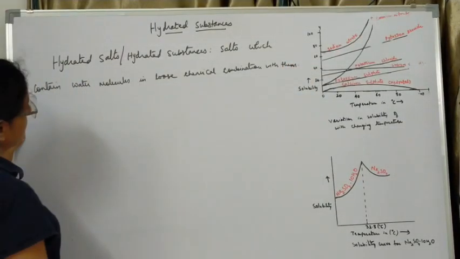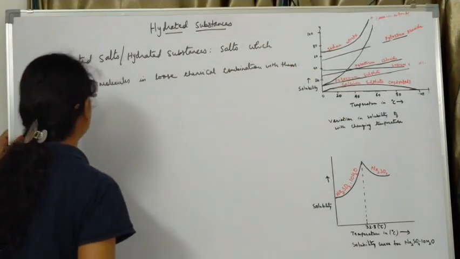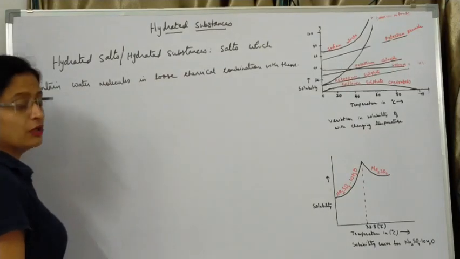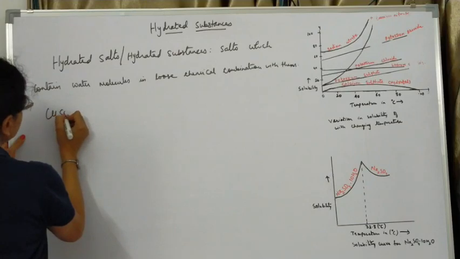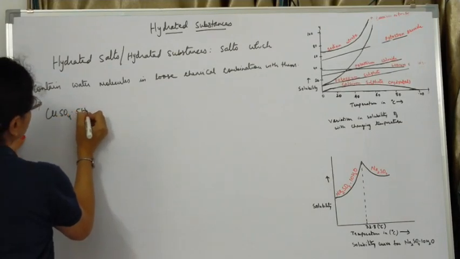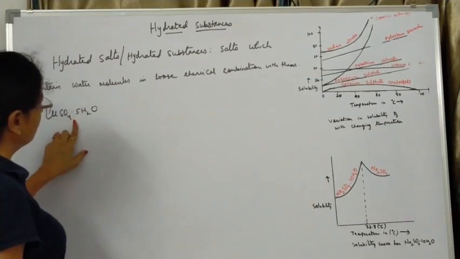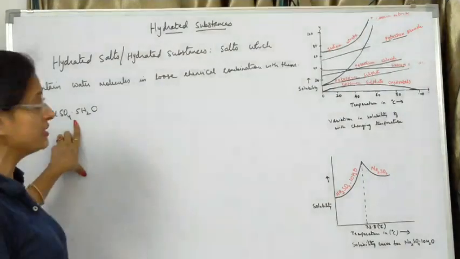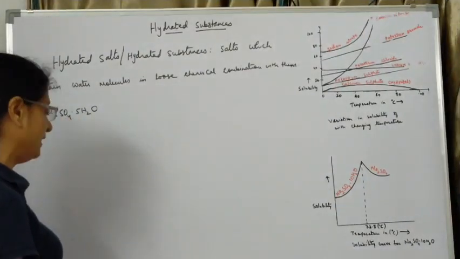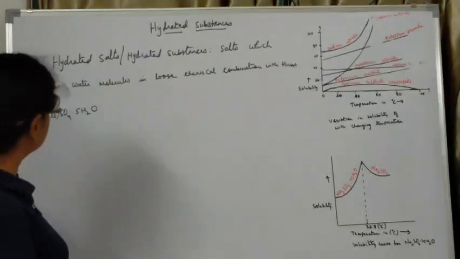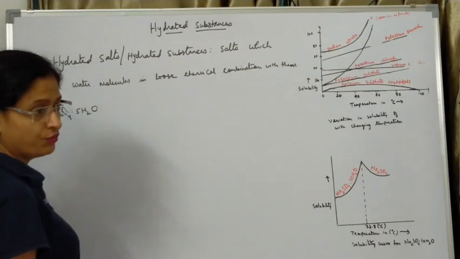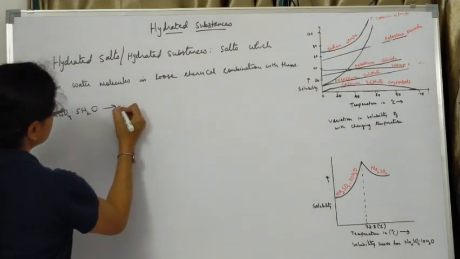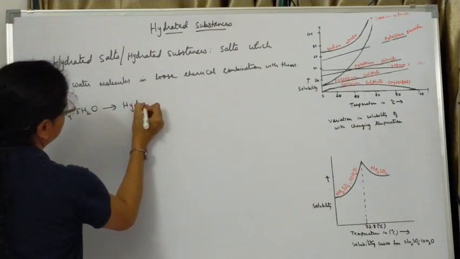Let me give you certain examples. A very common example which we come across very often is copper sulfate pentahydrate. So the formula is what? CuSO4 dot 5H2O. Now what does this dot represent over here? This dot represents that the 5 molecules of water have been combined chemically with the copper sulfate. So this salt which contains these 5 molecules of water is an example of a hydrated salt.